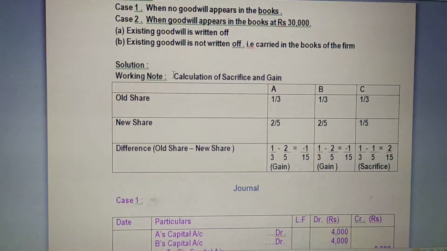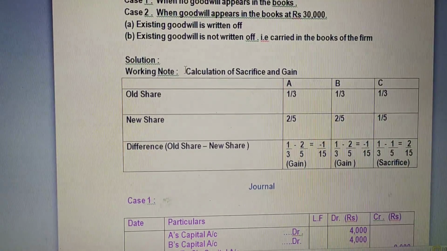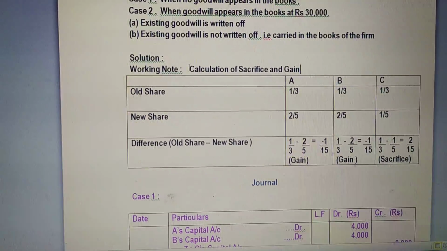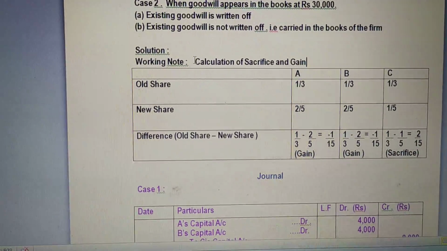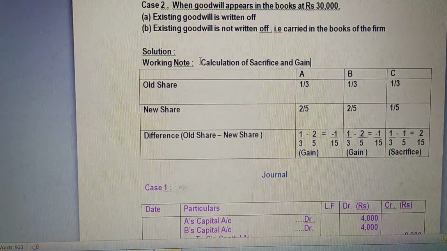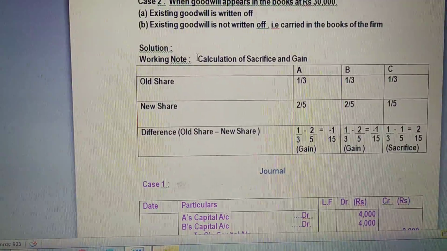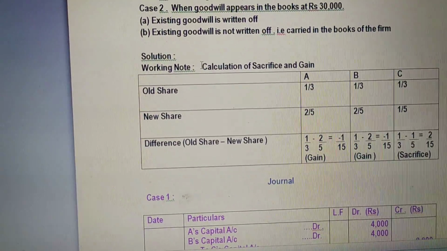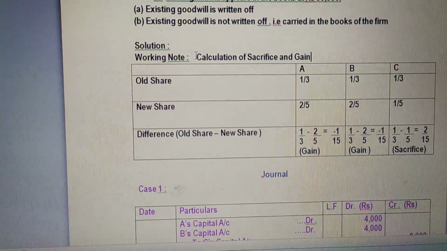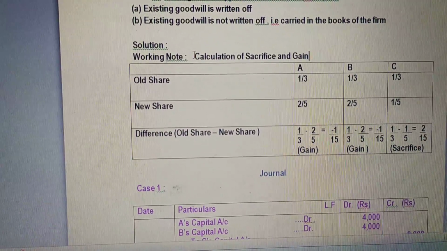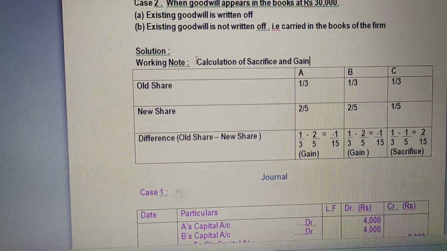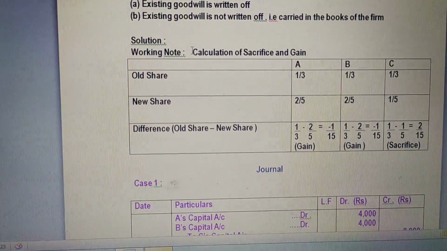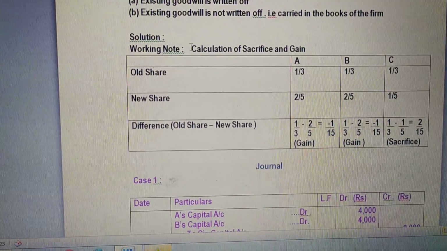showing working notes. So here for the working note I have calculated the sacrifice or gain made by the partners. Because there is a change in their profit sharing ratio, some of the partners might be gaining and the others will be sacrificing. So let us calculate that first. Here we have 3 partners. Their old share was equal, so each partner will get 1/3. The new ratio is also given in the question, that is 2/5, 2/5 and 1/5.